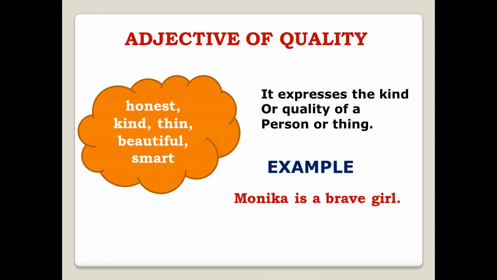Okay. Now we will look at an example so that we can understand it better. So, Monica is a brave girl. What is there? Monica and girl. These two are nouns, and this word brave is an adjective of quality which specifies that Monica is not just a girl but she is a brave girl. Okay, some more examples of adjective of quality are honest, kind, thin, beautiful, smart, etc. I hope this concept has become clear to you. Now let's move on to our other adjective.